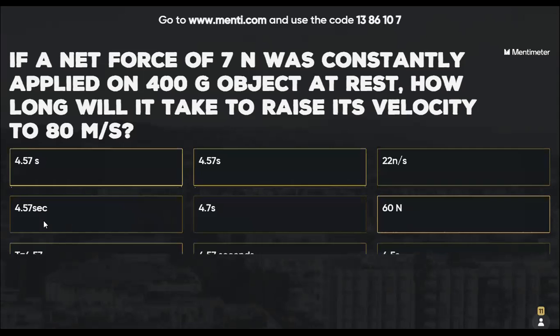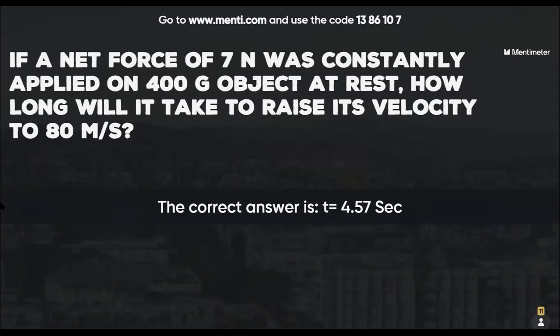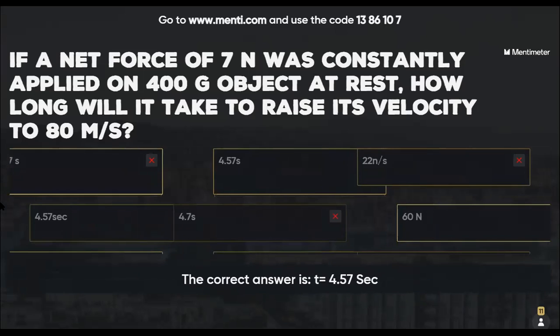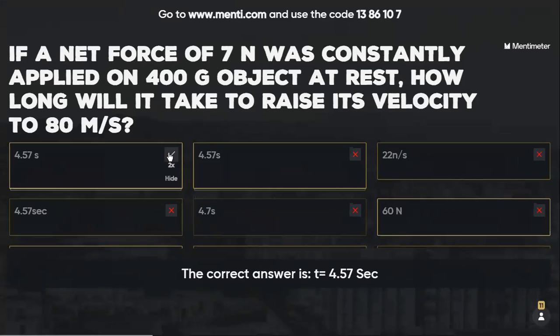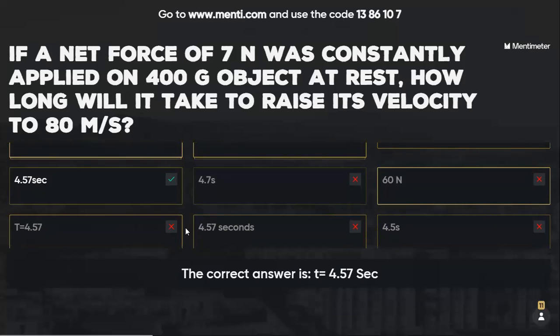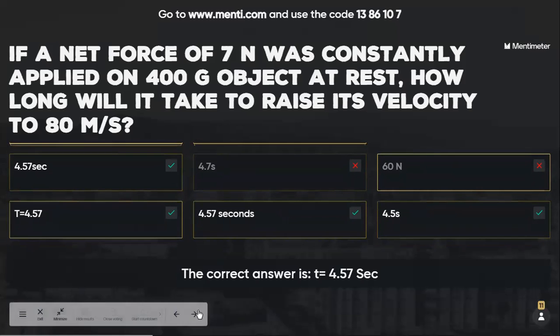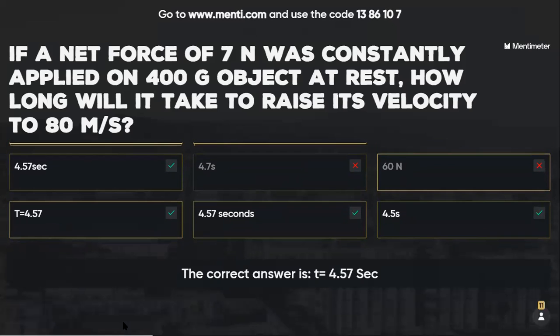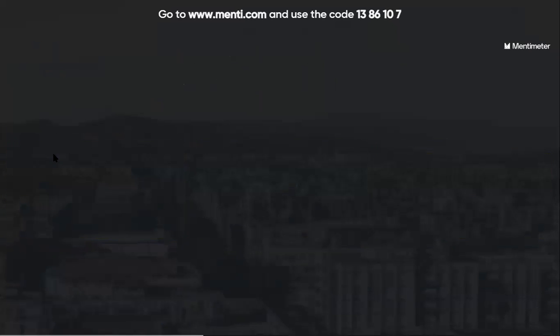So let's see the correct answer. The correct answer is T equals 4.57 seconds. So first answer correct, second correct. This is also correct, not 4.7. Correct. Correct. Correct. So that many only answer. Let's see the leaderboard.